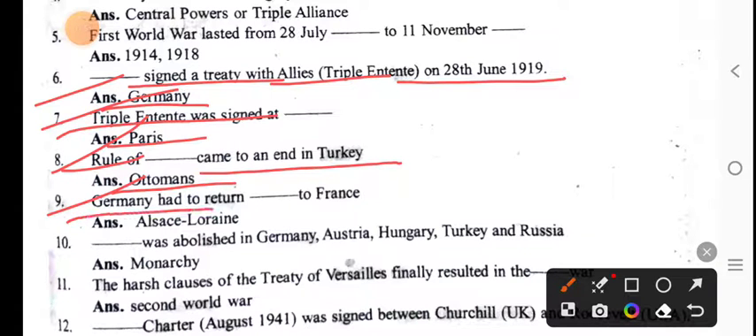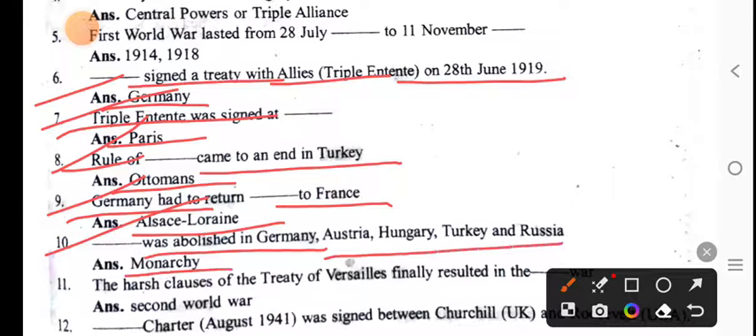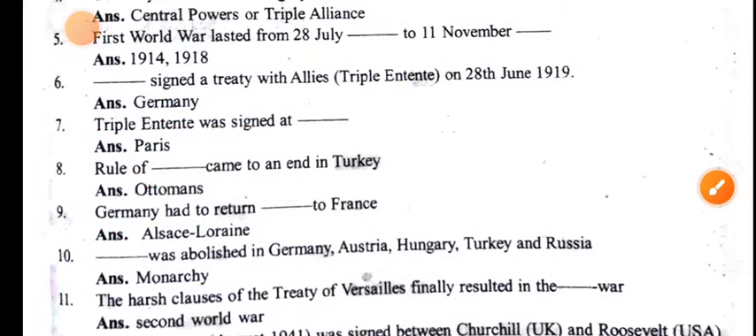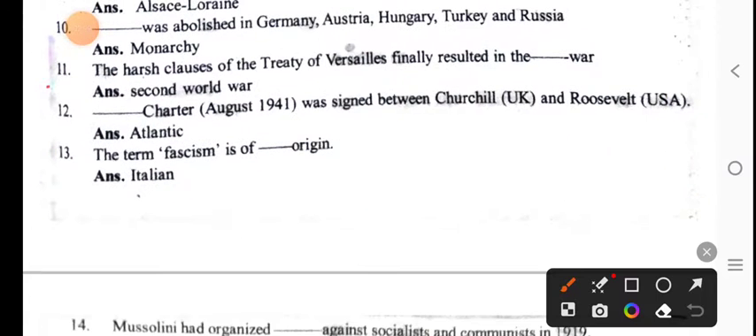Germany had to return Alsace-Lorraine to France. Monarchy was abolished in Germany, Austria-Hungary, Turkey and Russia. Next question. The harsh clauses of the Treaty of Versailles finally resulted in the Second World War.